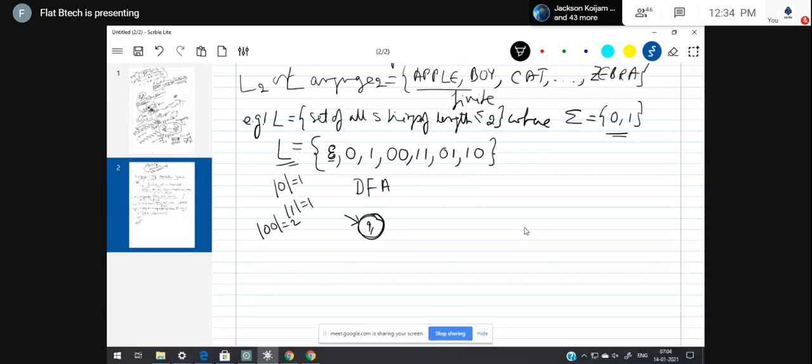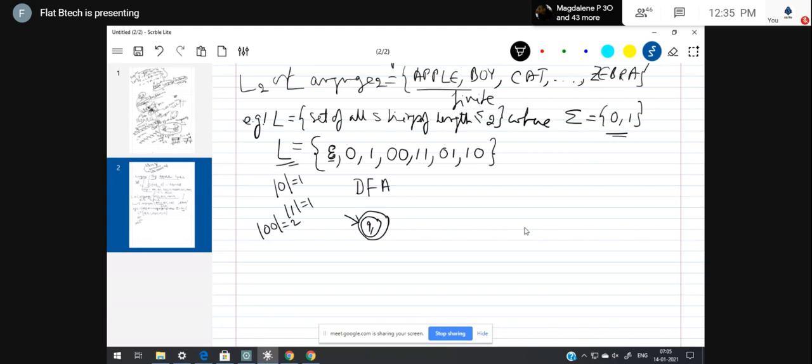I don't know whether you're understanding or not. A double circle represents the final state. If you make the initial state the final state, then this itself represents that this machine is accepting epsilon in the case of DFA.